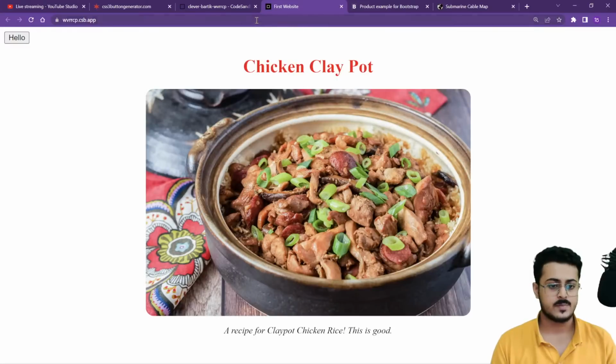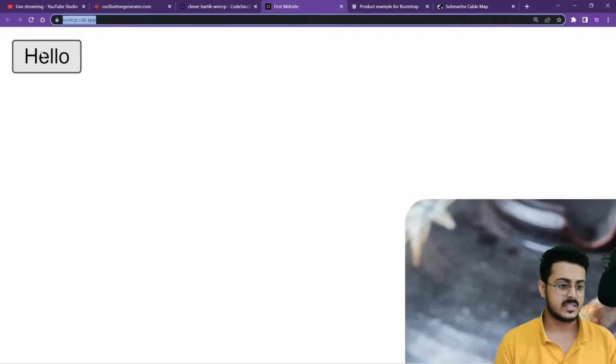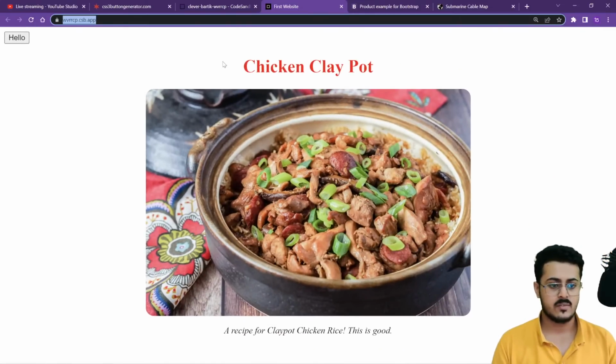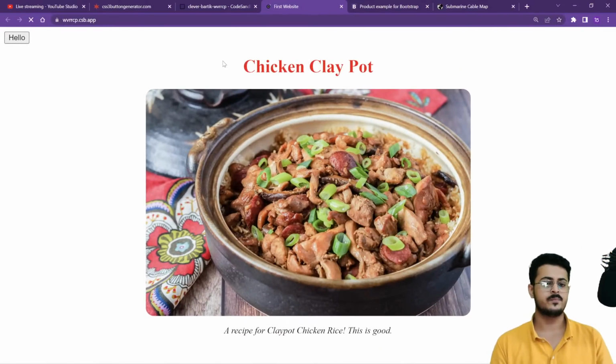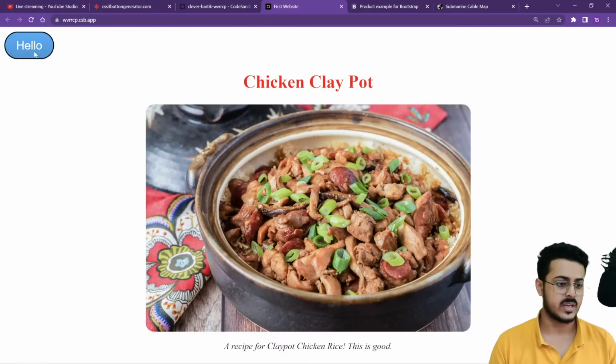Let's go back to our website, reload the page. So this is the original button, the default button. Let us go back to our website, reload the page right over here. And as you're able to see, this is your button right now. This is the new button using CSS.